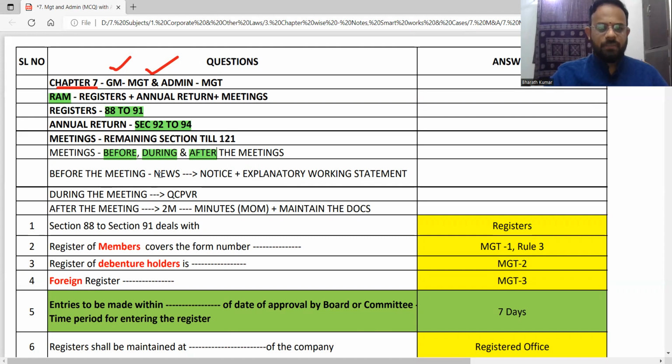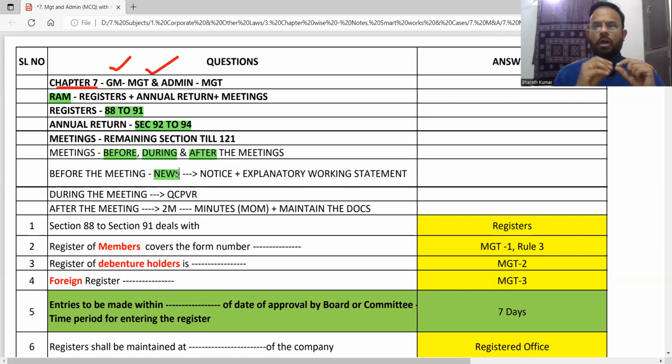Before the meeting, we will use a mnemonic called NEWS. Now, I am connecting one-liners, which is one of the easy tricks that we will try to use for law. Law has to be studied like law, no doubt. But for your memory, we try to bring certain techniques like this, which is going to be important for us.